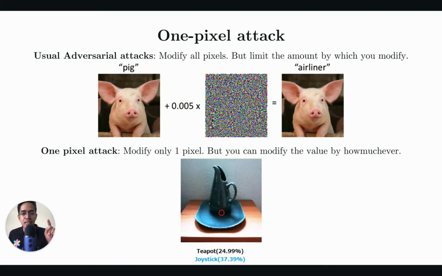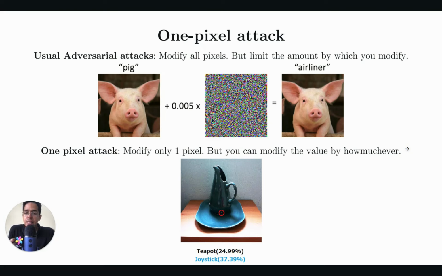And if that red circle was not there, I guarantee you would not have realized that that is the modified pixel. I could have given you a clue saying, hey, here is an image. One of the pixels in this image is modified. Find out which one. You probably won't circle that pixel inside the red dot. You may or you may not. But either way, it's very difficult for a human to say that this picture of the teapot has been modified. So that is the value of one pixel attack.